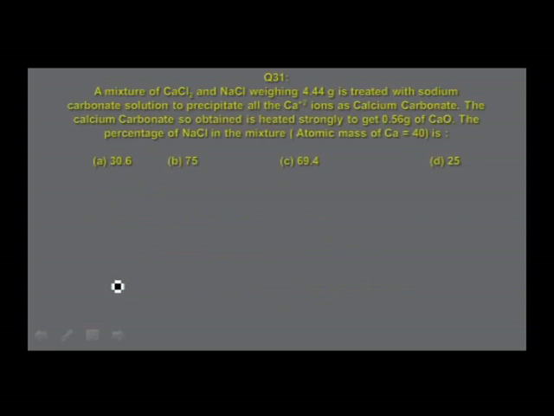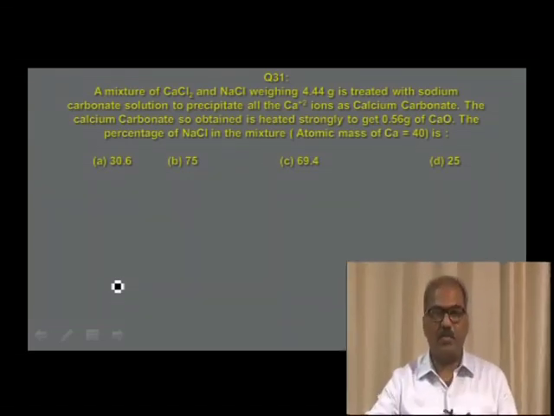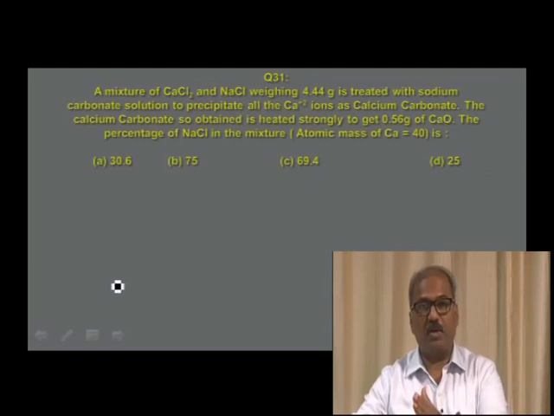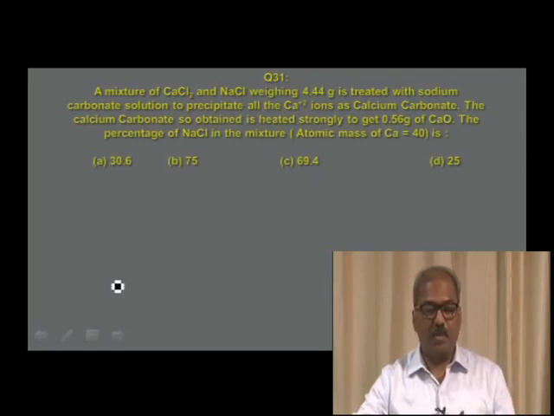Another interesting question. A mixture of calcium chloride and sodium chloride weighing 4.44 gram is treated with sodium carbonate solution to precipitate all the calcium ions as calcium carbonate. Ca2+ ion in the mixture in calcium chloride is converted to calcium carbonate. The calcium carbonate so obtained is heated strongly to get 0.56 gram of calcium oxide.